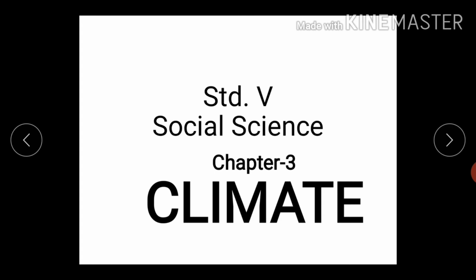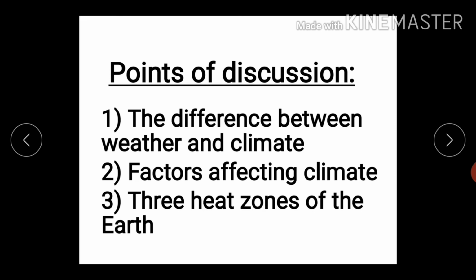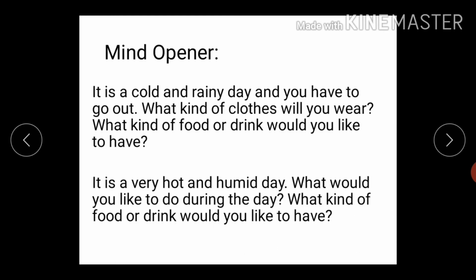Now, today we are going to understand the third chapter of social science, which deals with geography, and its name is climate. So, the points that we are going to discuss today are the difference between weather and climate, factors affecting climate, and three heat zones of the earth. So, let's move towards the chapter.